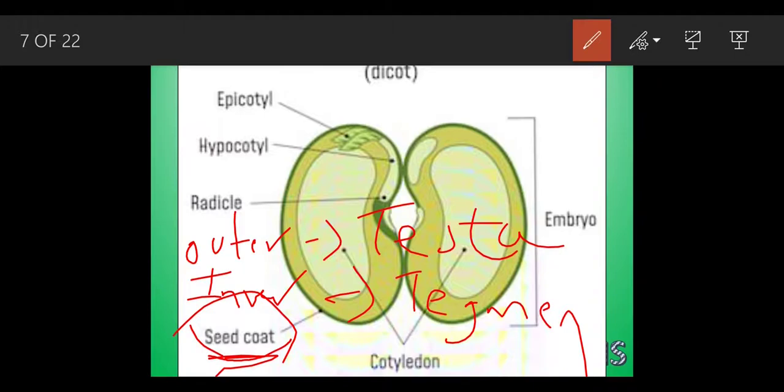This seed coat is of two types. What is the function of the testa? To protect the delicate inner organs. And what is the function of the tegmen? To protect from bacteria and fungi. If small microorganisms come inside the seed, it might be damaged. But the seed does not get damaged because there is a tegmen which also helps in the protection of the seed.